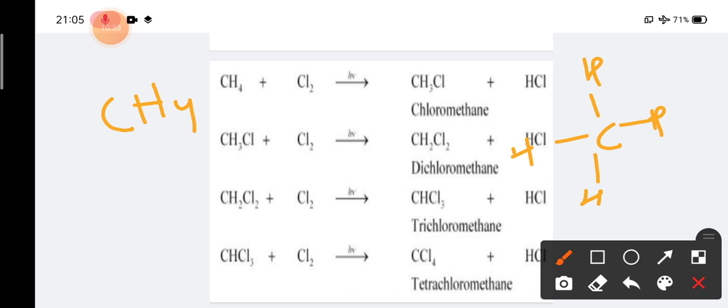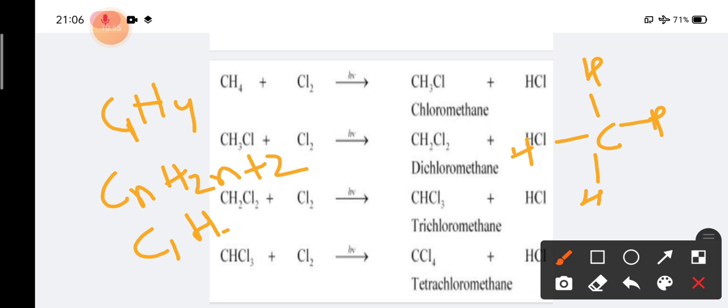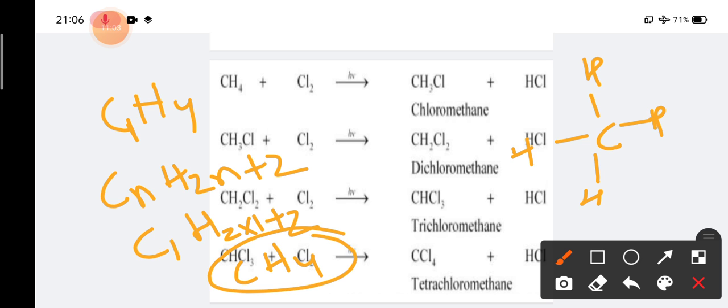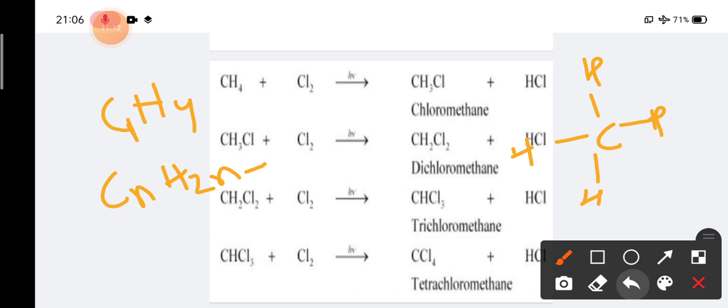So we have to know which compound is alkane, or which compound is alkene, or which compound is alkyne by the general formula. Here the number of carbon is 1 and hydrogen is 4. So as it verifies CnH2n+2, if we place 1, then it will be C1H(2×1+2), that means 2 plus 2, that is 4. So CH4 validates the alkane general formula, so it will be alkane. In that way, using the general formula, we can know which one is alkane or which one is not.